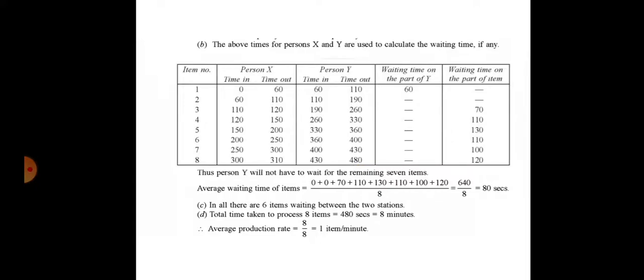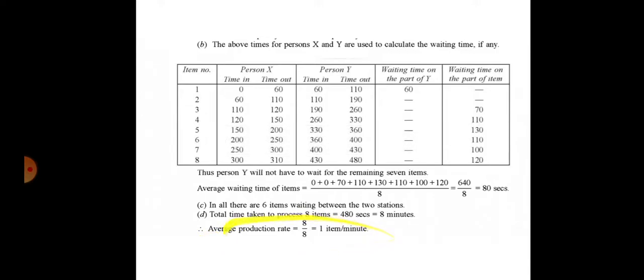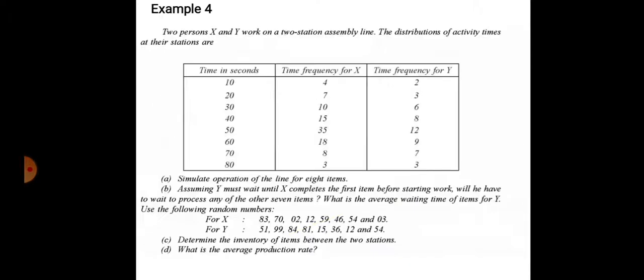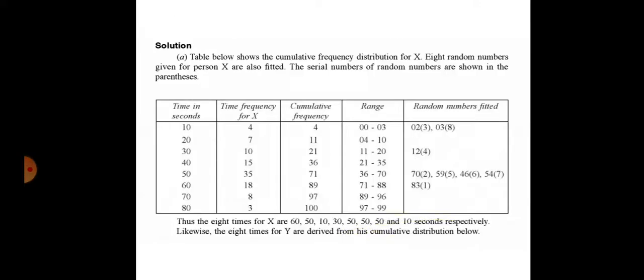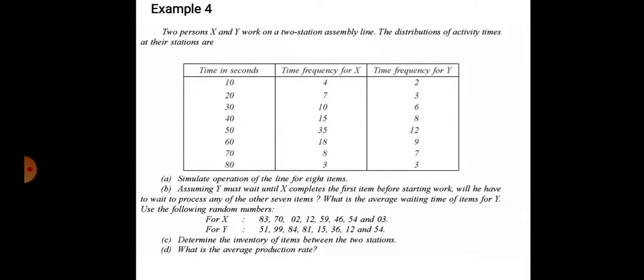Total time. Then the average production rate. There are a total of 8 items in 8 minutes. So 1 item per minute. This is the average production rate. The average production rate means the number of items, 8 items in 8 minutes, so 1 item per minute. This is the production rate for this given problem.